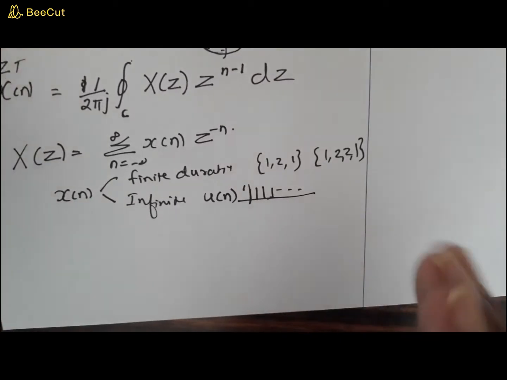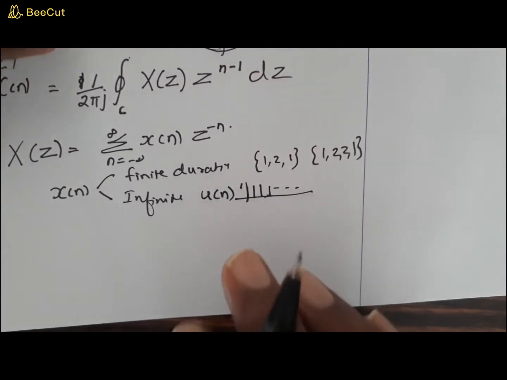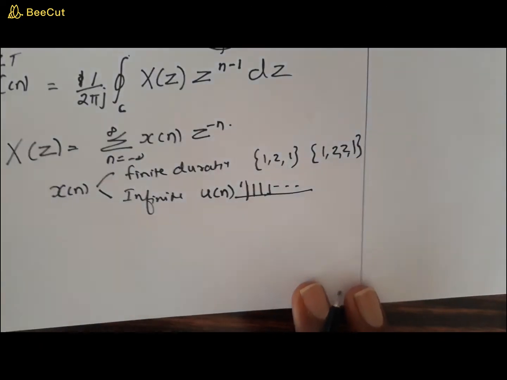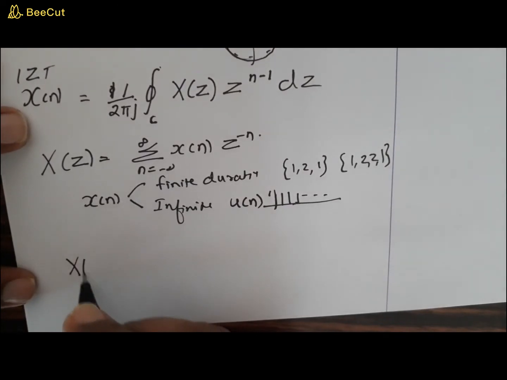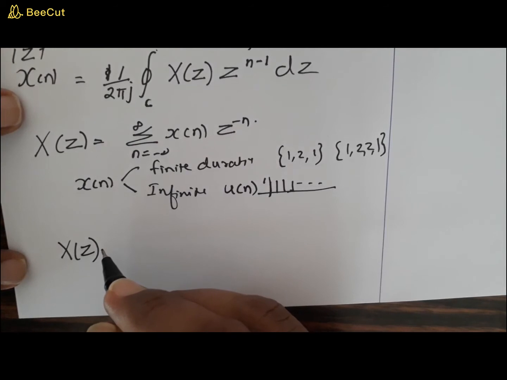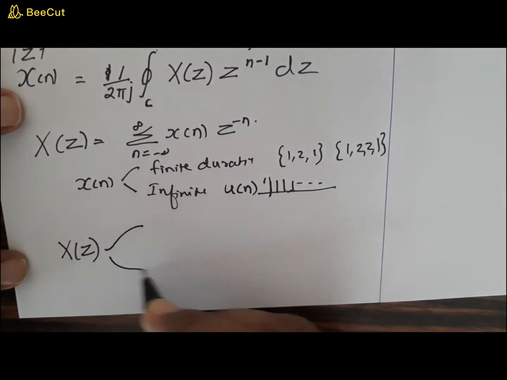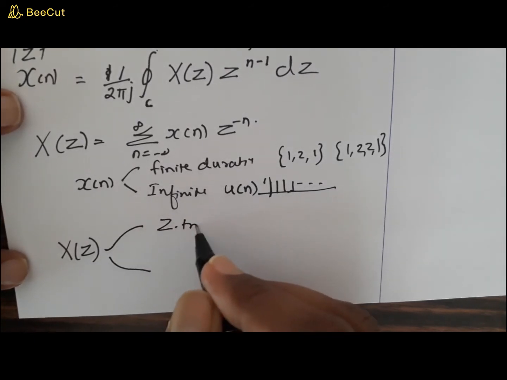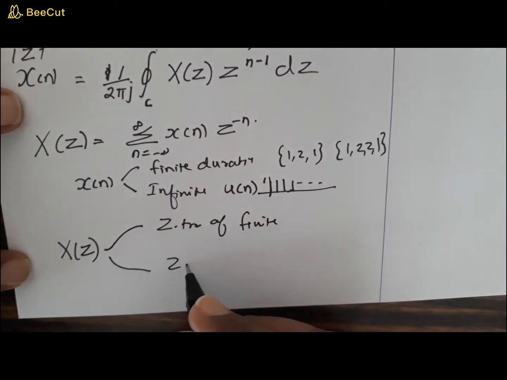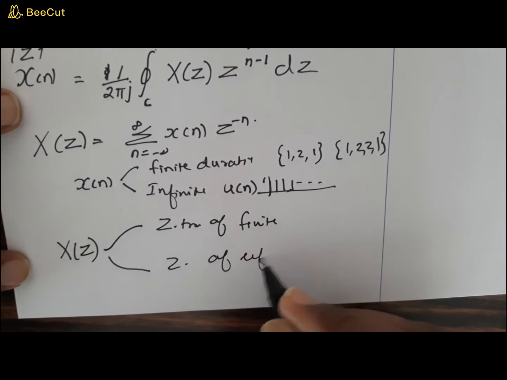So you have, even though the amplitude is constant, samples from 0 to infinity. That means such signals are called infinite duration sequences. Now we are going to find x of z under two categories: z transform of finite duration sequence and z transform of infinite duration sequence.